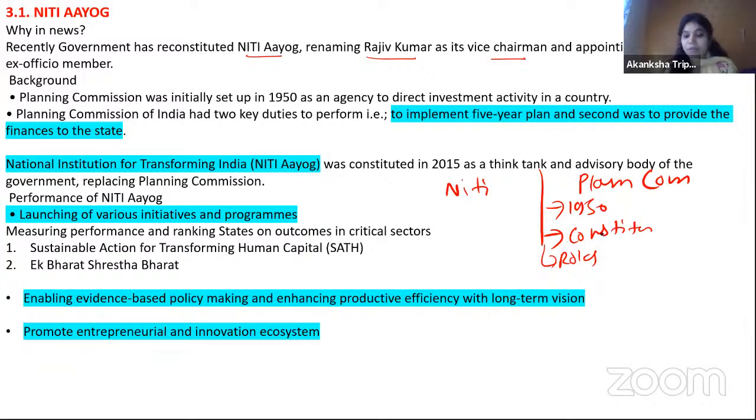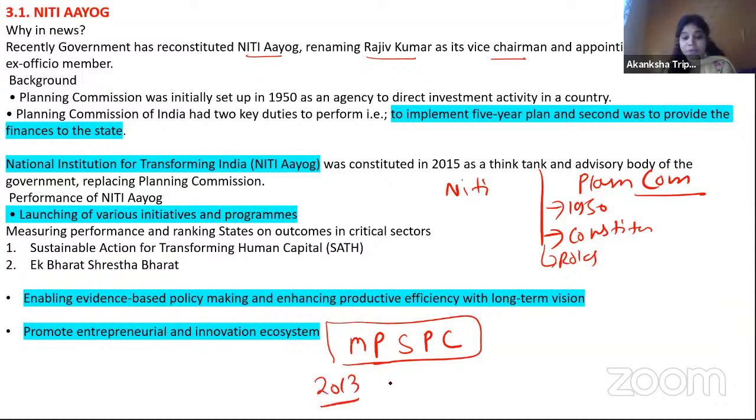And actually there were multiple questions from the Planning Commission. What were the questions? I will tell you. Like in the Madhya Pradesh State Public Service Commission exam, just like you have in Karnataka and then in other states. There was a question in 2013 on when the Planning Commission came into the picture, when it got constituted. So again 1950, and many students marked it incorrectly. Why?